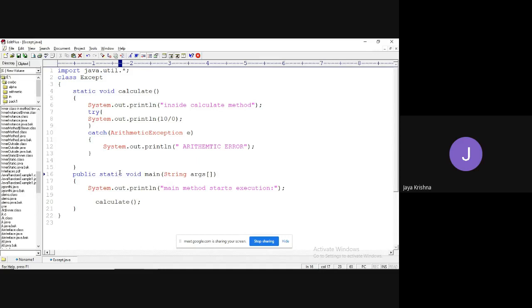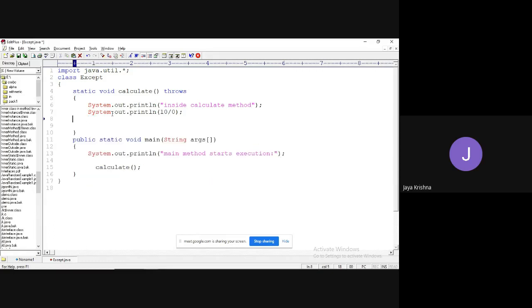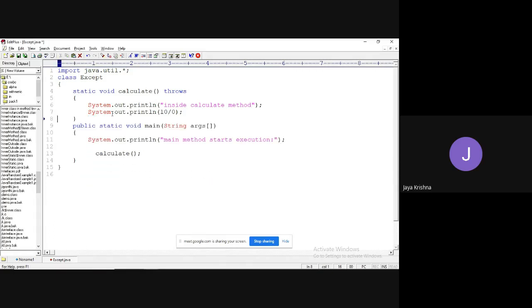Okay, so now instead of using keywords like try catch, I am going to use the keyword throws, meaning that I want to throw some error to tell the compiler that I don't handle the exception which is raised in my method. Understood?